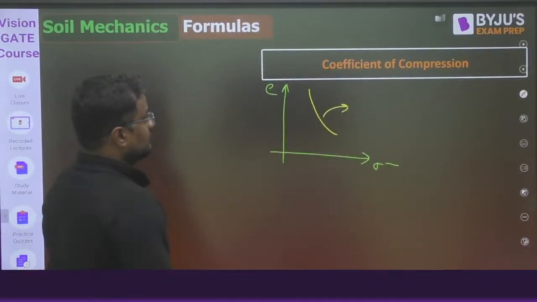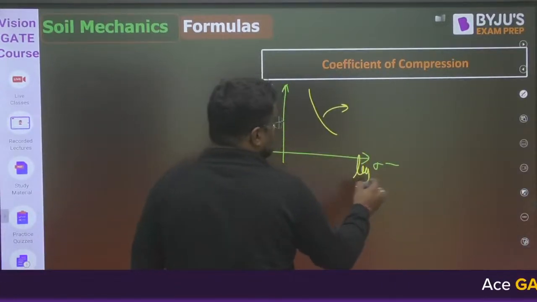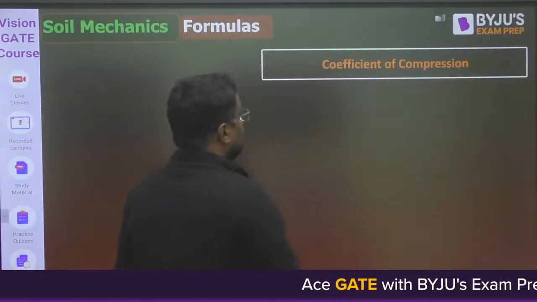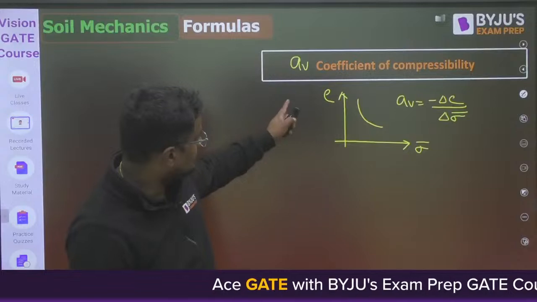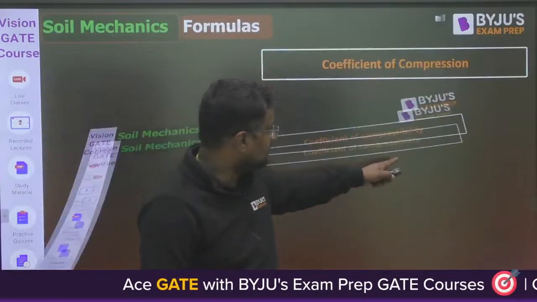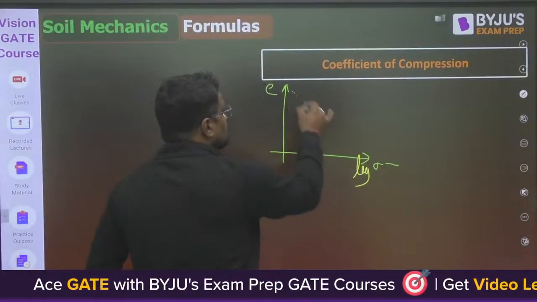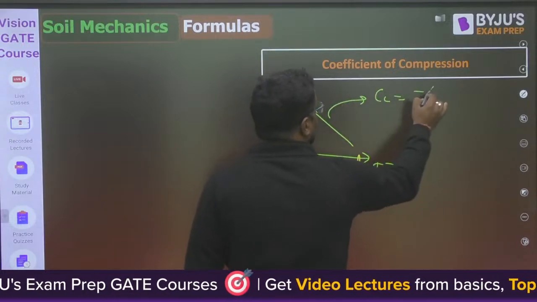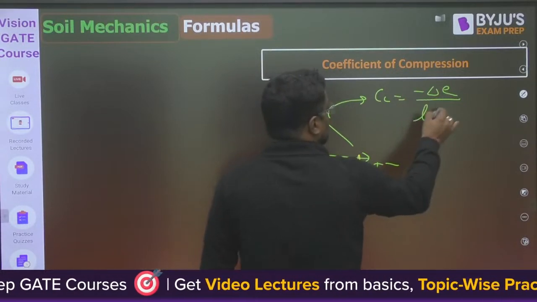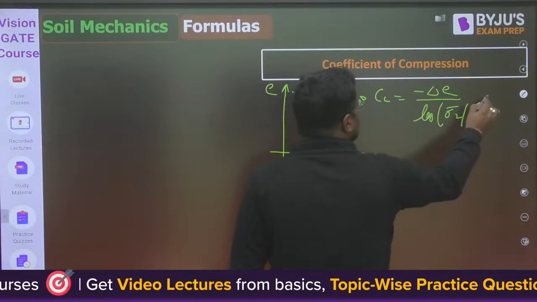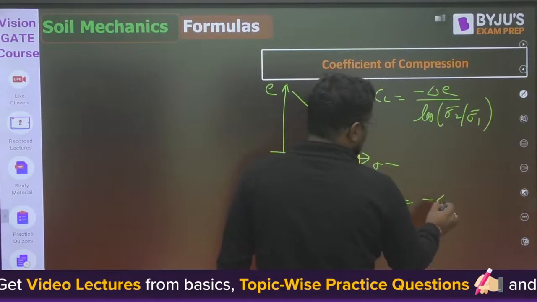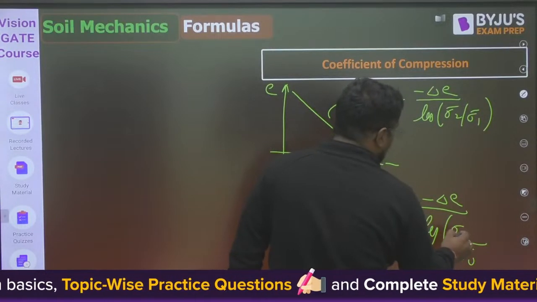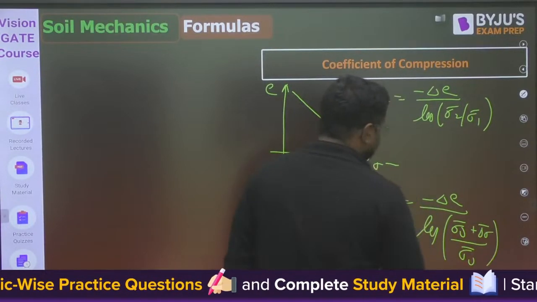Now if I make the same curve in log scale, instead of the arithmetic scale used for the coefficient of compressibility, here I have taken sigma bar in log scale, so this becomes a straight line. The slope of this is the coefficient of compression, y2 minus y1, that is delta e upon x2 minus x1, that is log sigma 2 bar by sigma 1 bar, or Cc is equal to minus delta e upon log of sigma 1 bar, meaning sigma naught bar plus delta sigma bar.